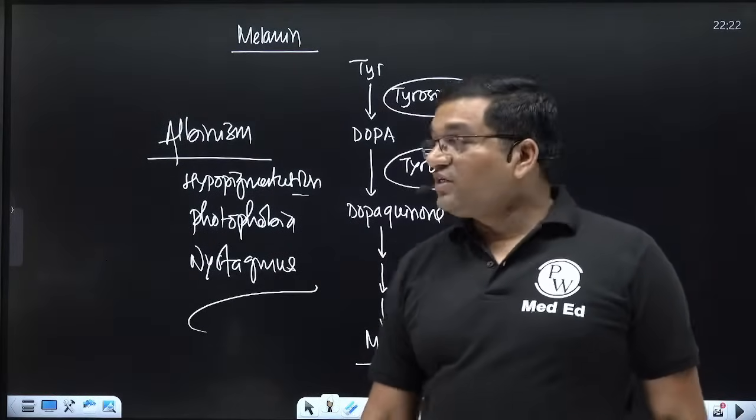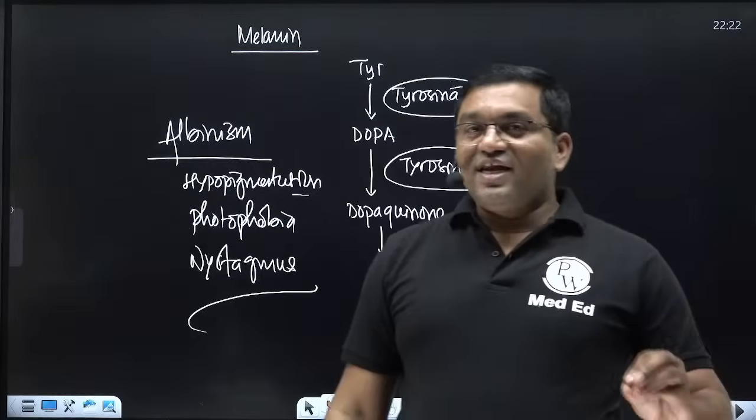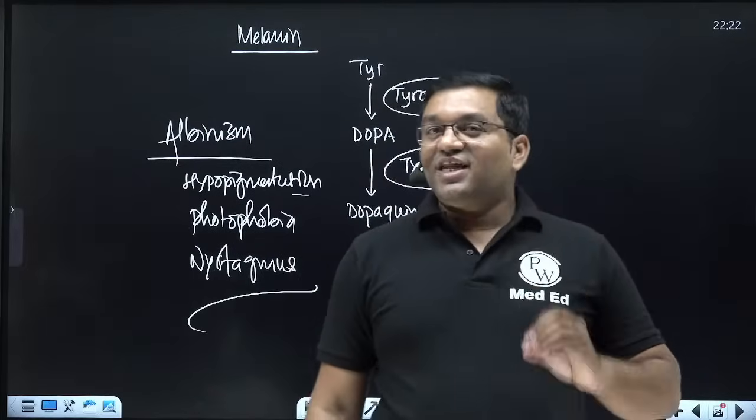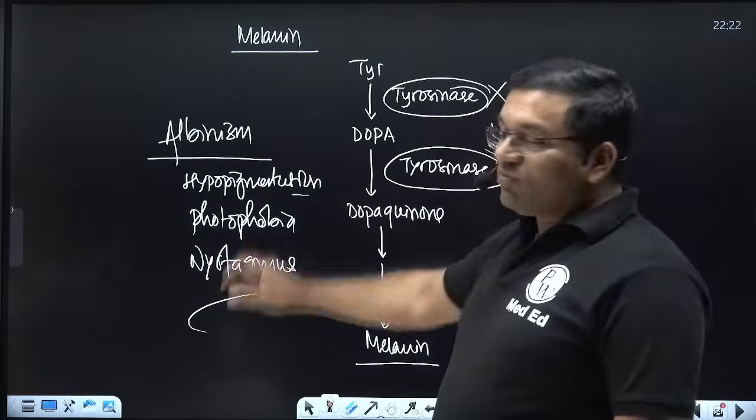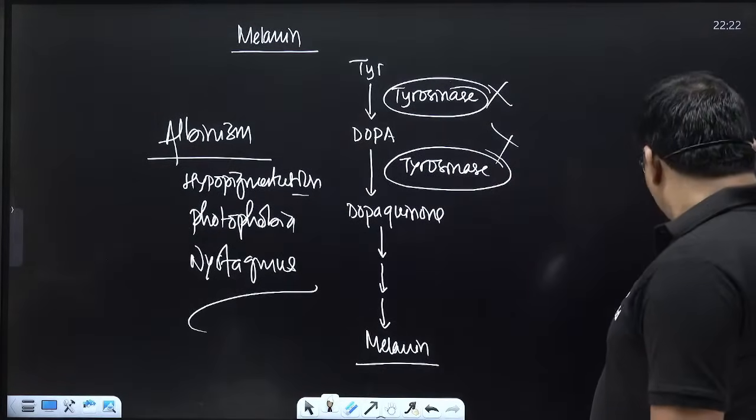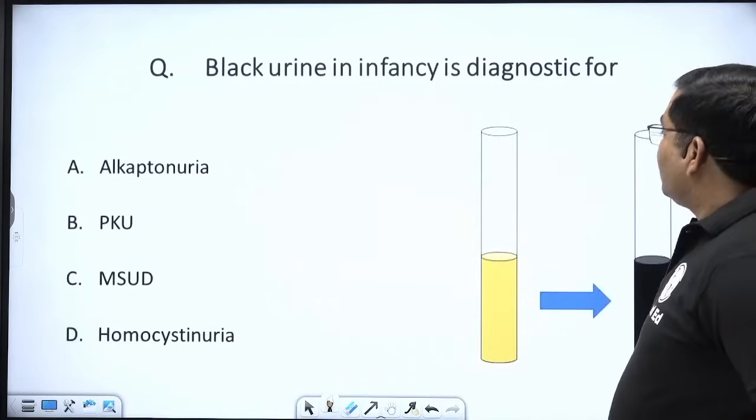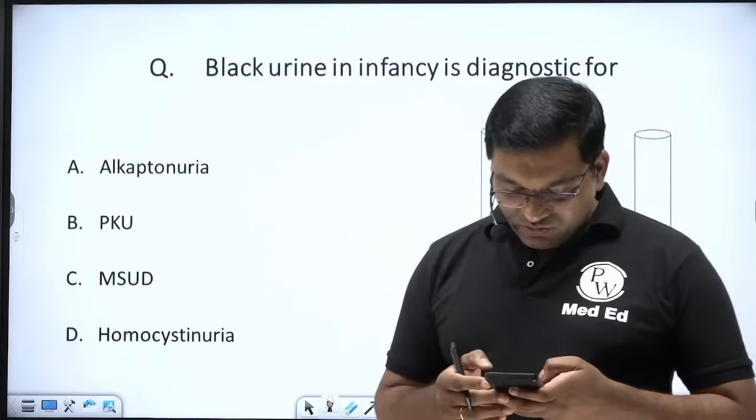So albinism is related with the melanin synthesis. So this is all about the phenylalanine and tyrosine metabolism, the specialized products given by phenylalanine and tyrosine, and how it is glucogenic and ketogenic. So black urine in infancy is a diagnostic for, see this MCQ.